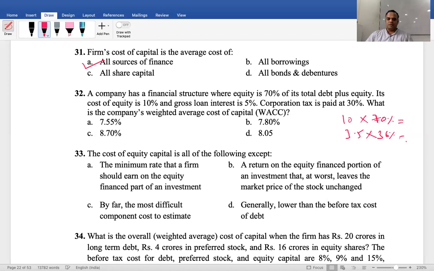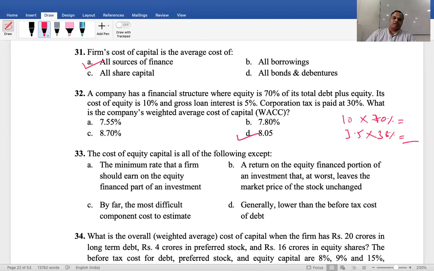So 10 into 70% plus 3.5 into 30% comes to 8.05. That is the weighted average cost of capital. Right? Easy or not? In an examination with less time, you can compute it.